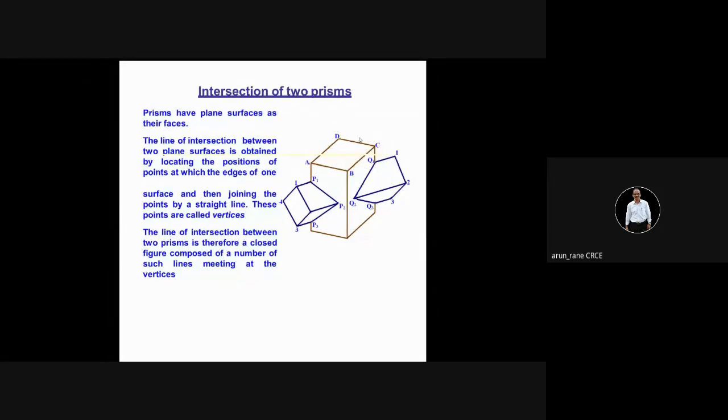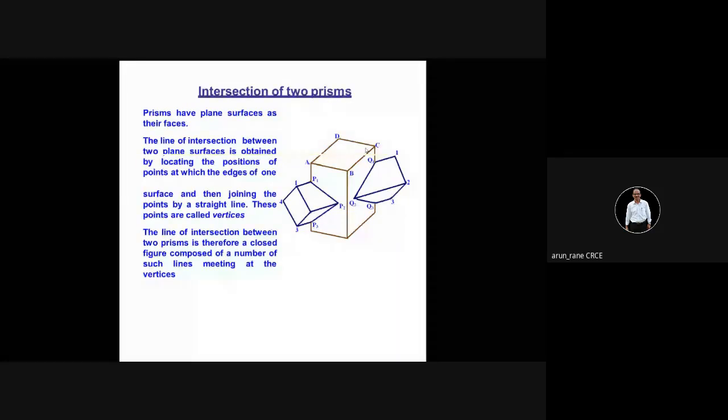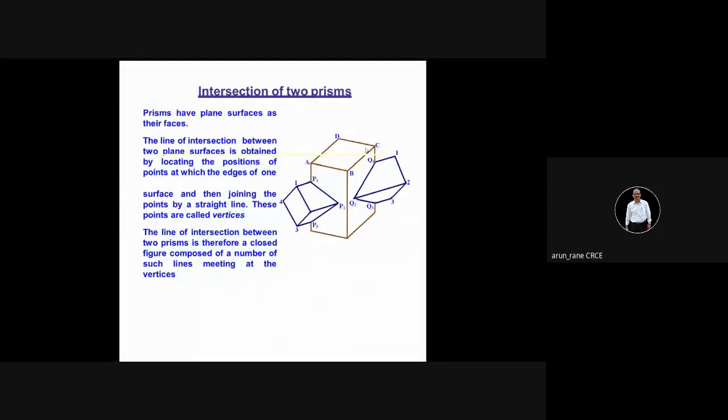I hope you know what a prism is, as you know what a pyramid is. A prism looks like a rectangular eraser, or a rectangular tiffin box. It can be a square prism also, or a hexagonal prism, or a triangular prism. In a triangular prism there will be 3 edges, in a hexagonal one there will be 6 edges, right?